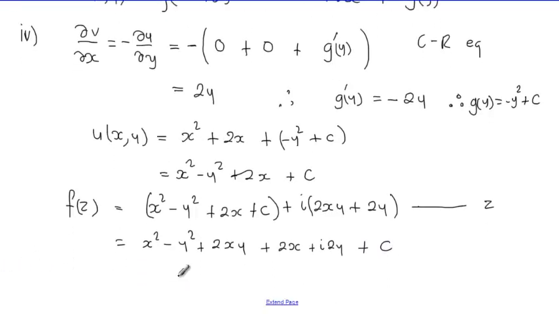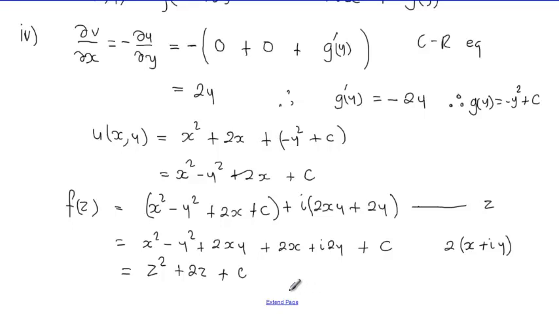What we saw before is that this is z squared and this is 2z, because we can take out a common factor 2 here to get 2 brackets x plus imaginary unit times y. So now we see what we've got: z squared plus 2z plus c.